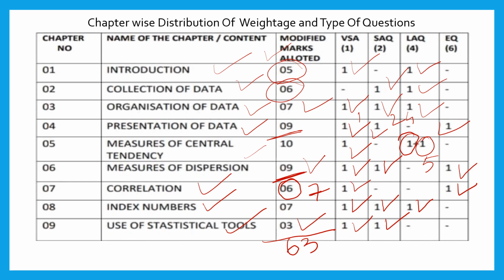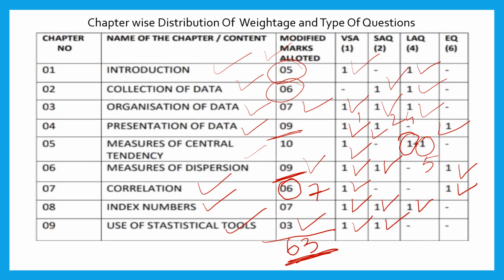If you study only part A, you will not get 63 marks. This is the maximum marks allotted for this part. You have to remember, from the statistics part, they will raise questions for 63 marks. So I'm talking including choice.